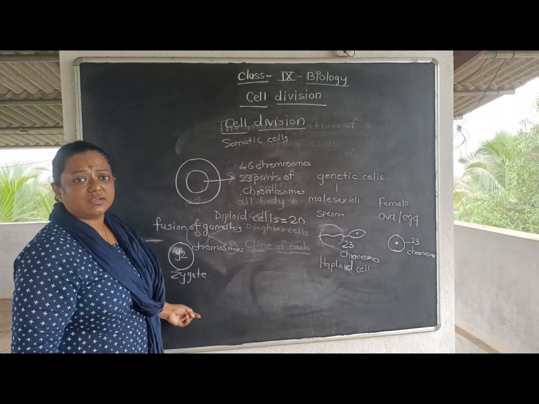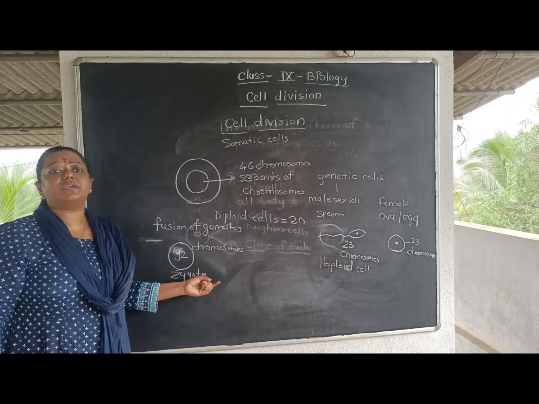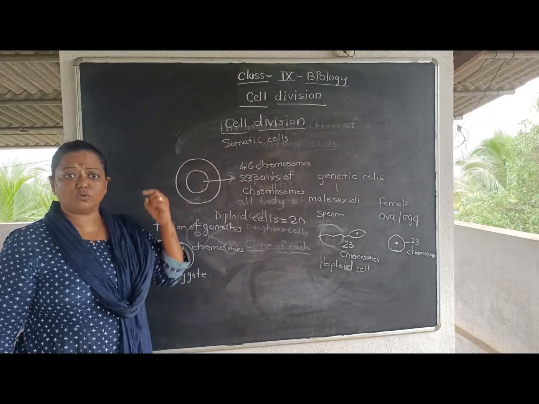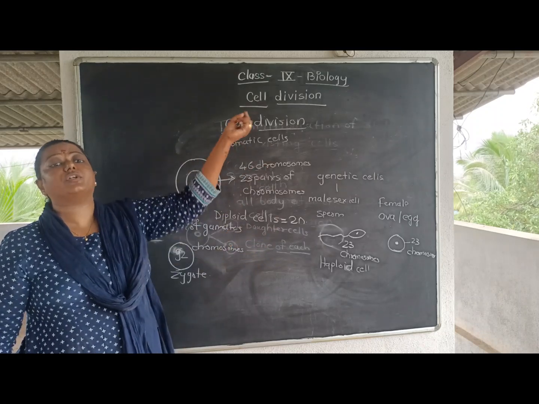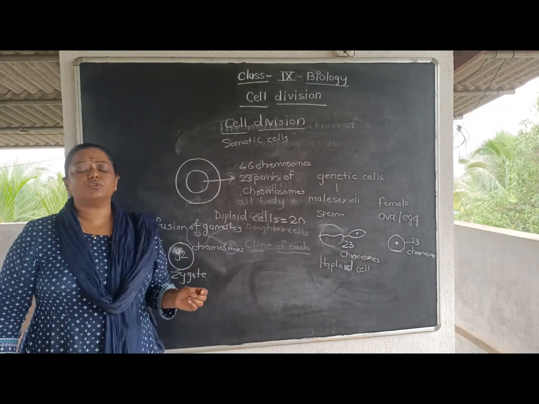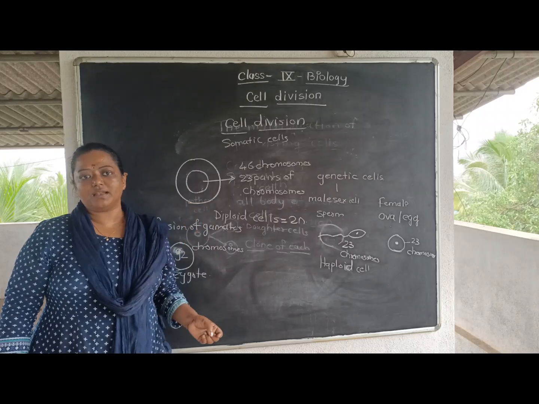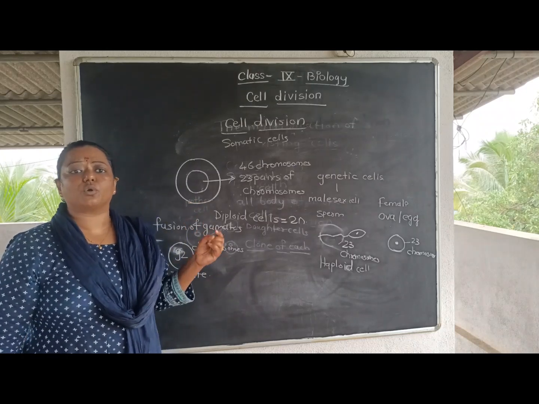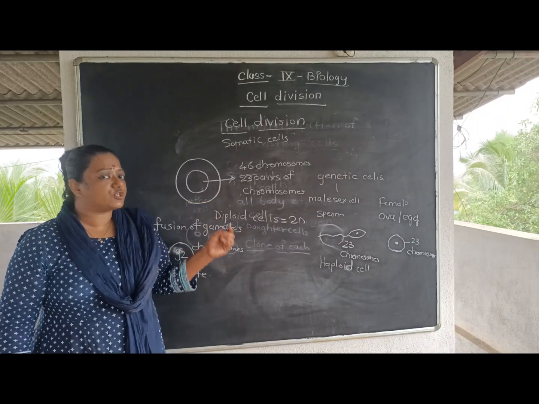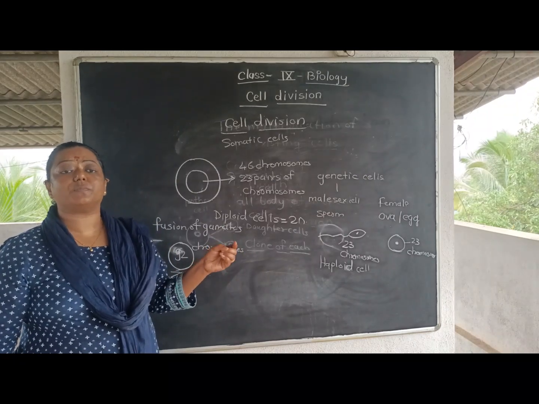In the next reproduction it would have 184, then 368. In this manner the number of chromosomes would change in every generation, which is not possible, because the original number is 23 pairs. The original number would not be restored.